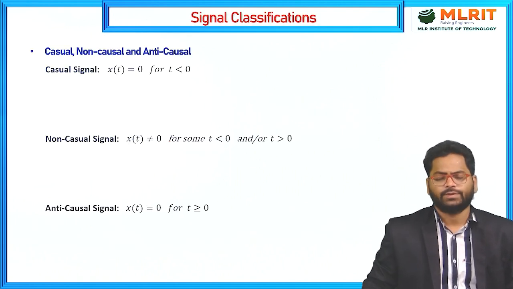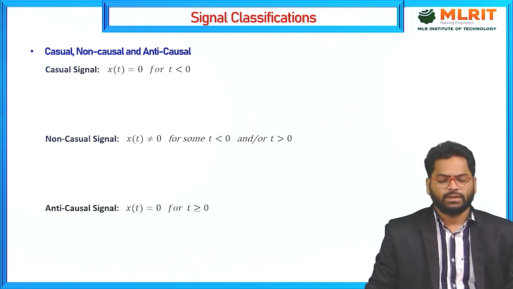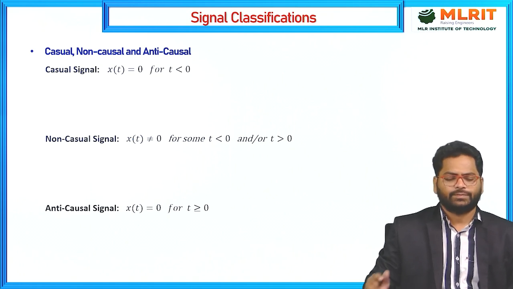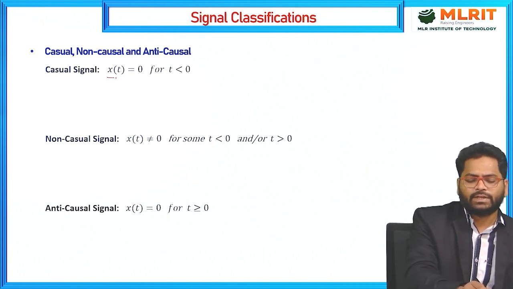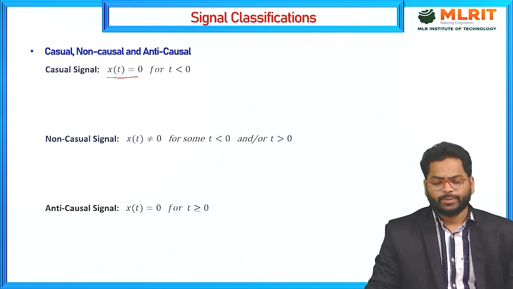Coming to the first one, here we are going to see the causal, non-causal and anti-causal signals. What exactly is the definition of a causal signal? A causal signal is one for which the signal exists for t equals 0 and t greater than 0. That is, x of t is equal to 0 for t less than 0.